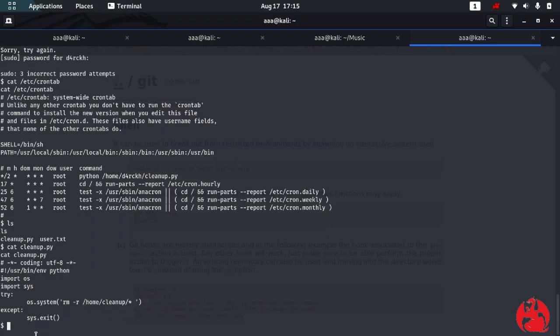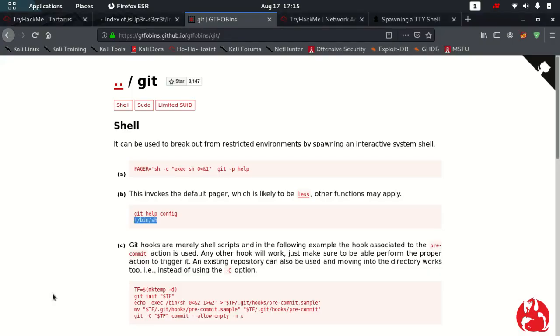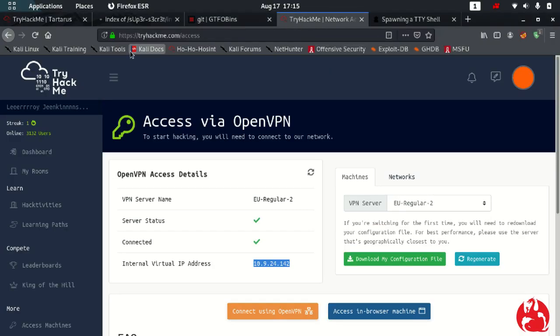And why are we doing this? Because this runs as the root user. So the root user is doing this thing, and if we get a reverse shell back, we'll get a root privileged reverse shell back. So again, let's go to the reverse shell cheat sheet.